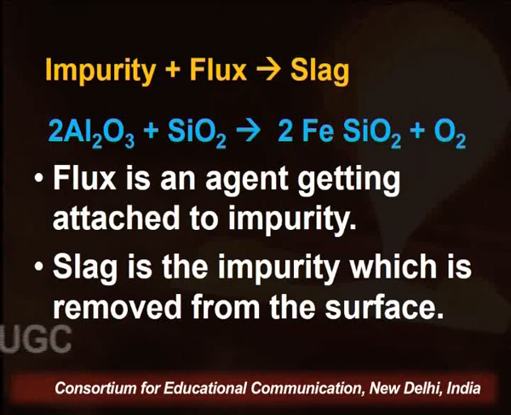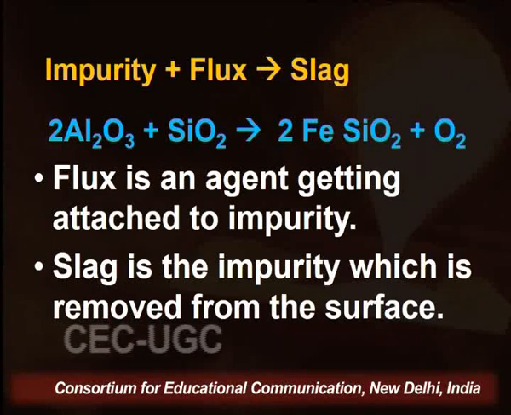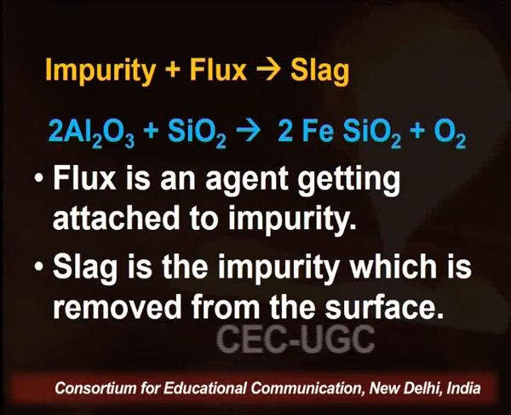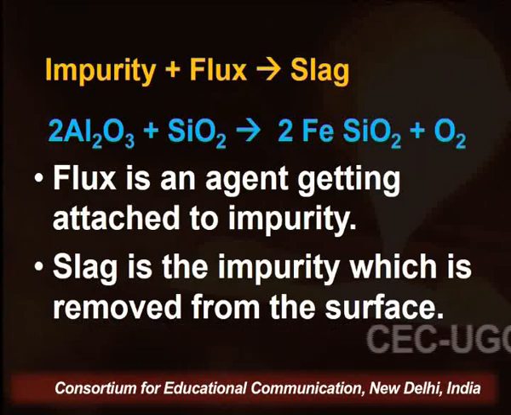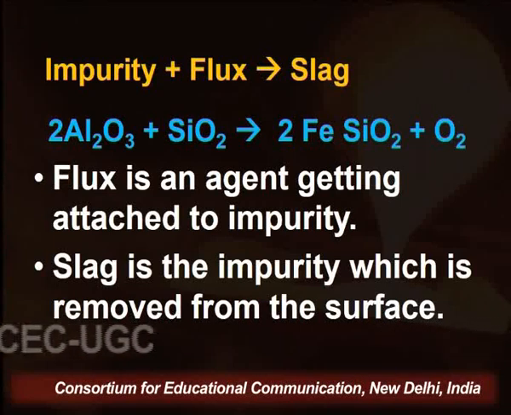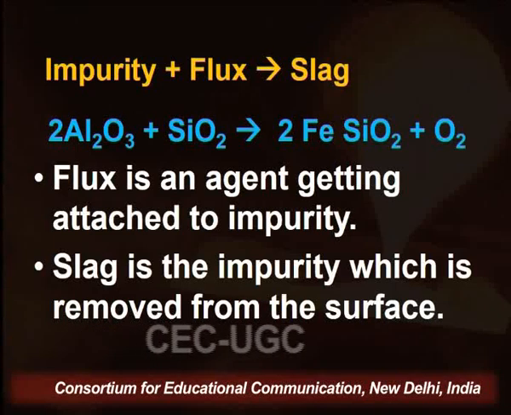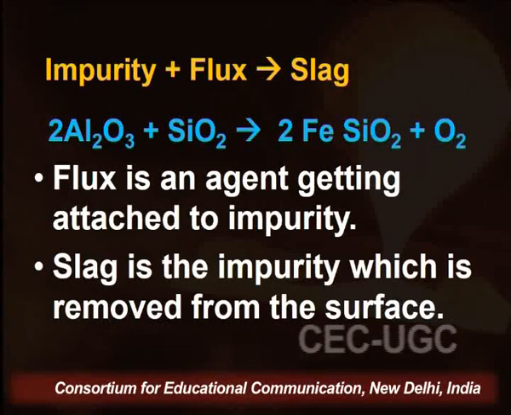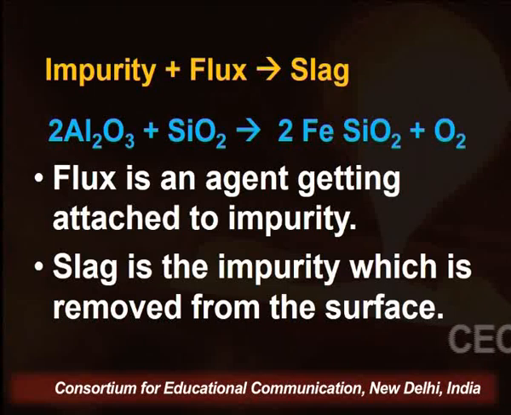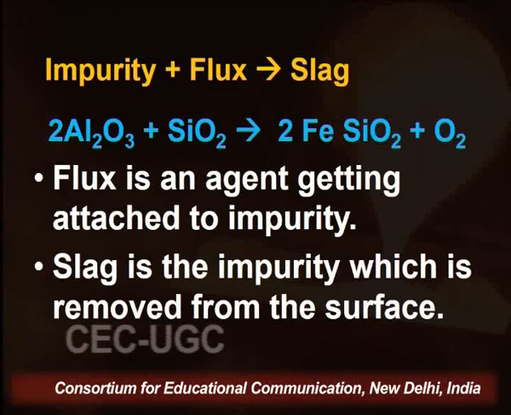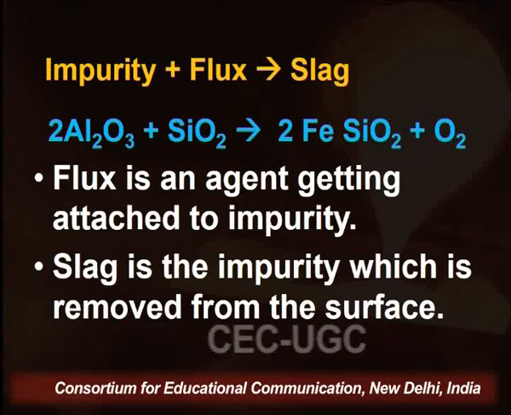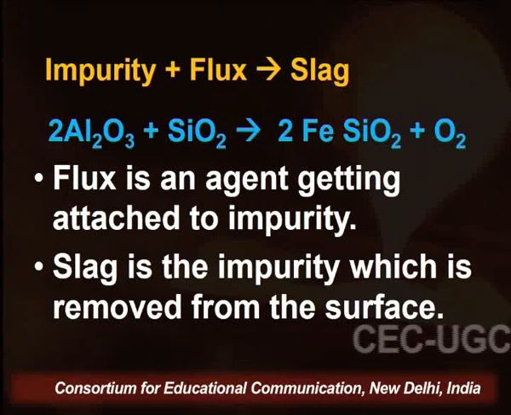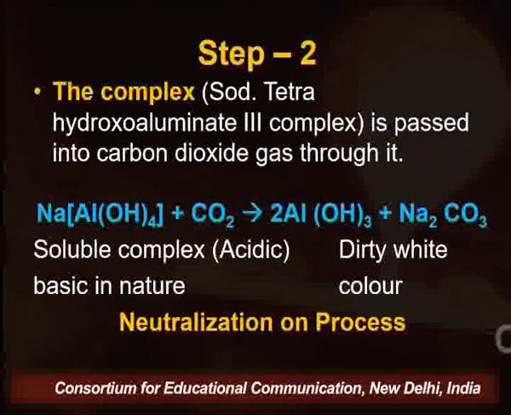Learners, flux is an agent getting attached to the impurities, and why do we use the flux? It makes a slag. So what is the slag? Slag is the impurity which is removed from the surface. So when impurities react with flux, it moves to the surface of the ore and makes a slag. So slag can easily be removed from the surface.